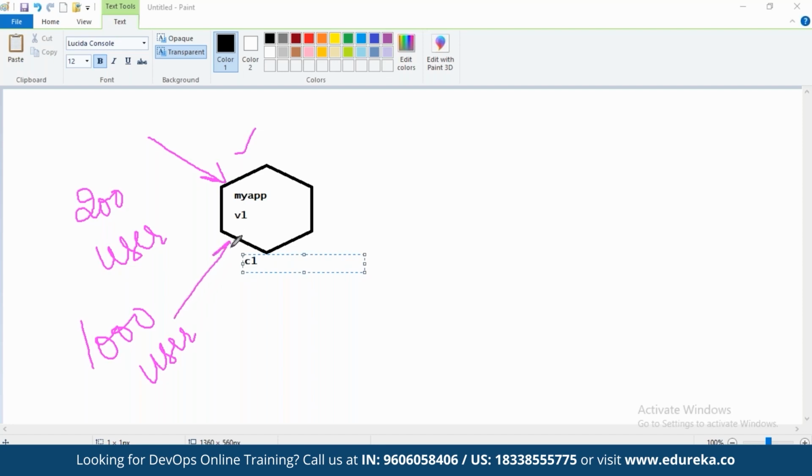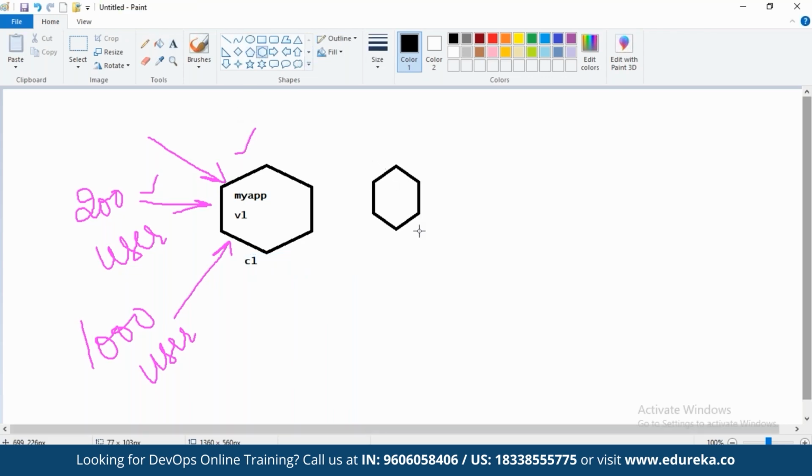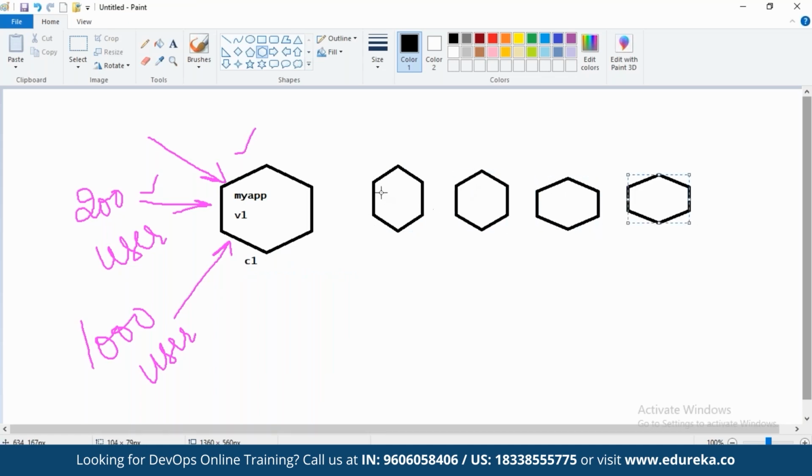Will this container be able to process these many user requests? No, right? It will give an out of memory error, or a timed out error, because this container can manage only 200 requests, the rest it cannot. What should we do in this case, friends? What will you do in your infrastructure? You will scale up the infrastructure, isn't it? Same thing with containers. You will create more containers. Each container can manage 200 user requests, right? So I will create more containers.